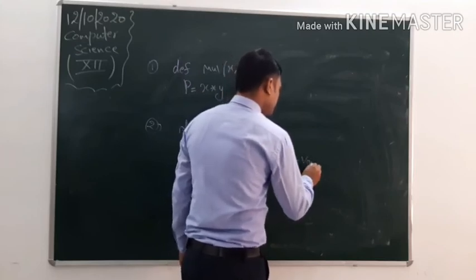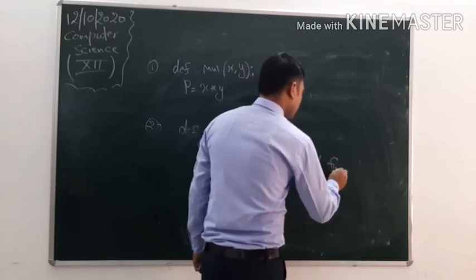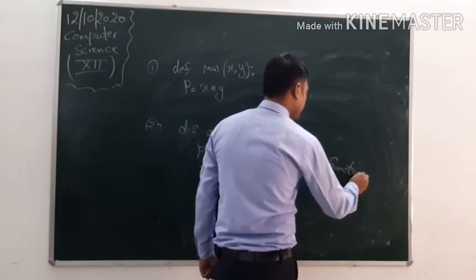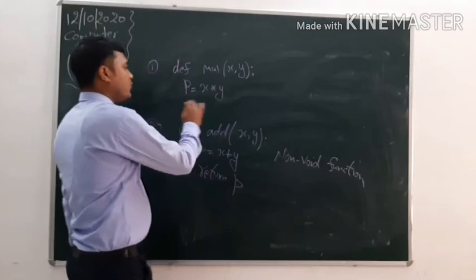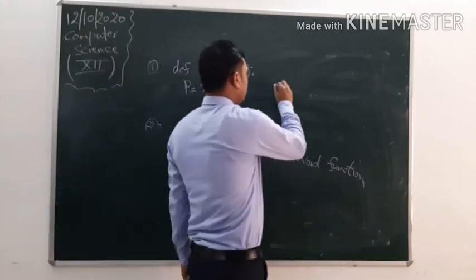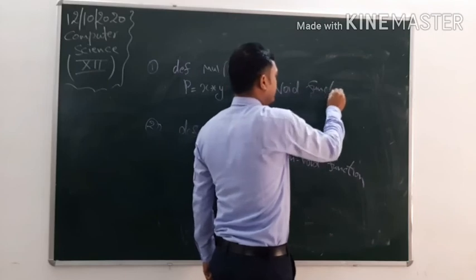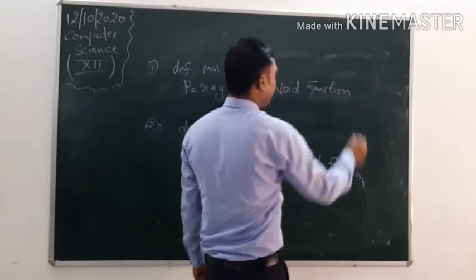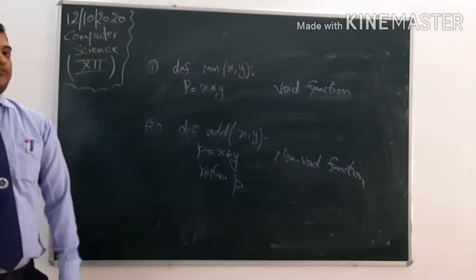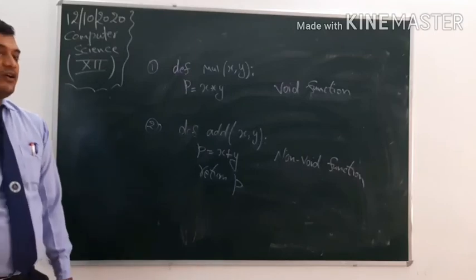This is a non-void function, and a function with no return statement is called a void function. Now, you have to identify which function is fruitful and which is non-fruitful.